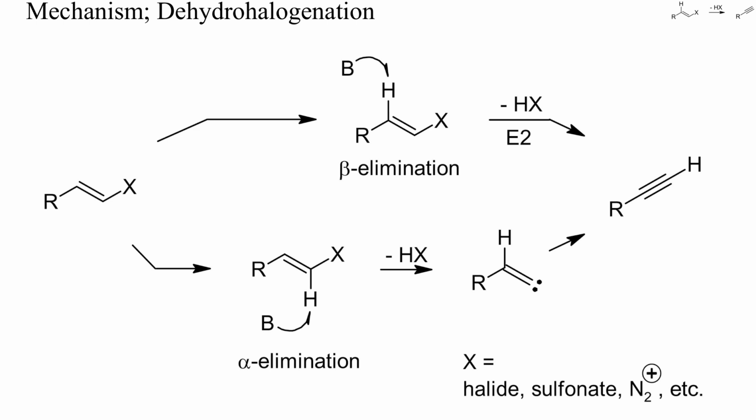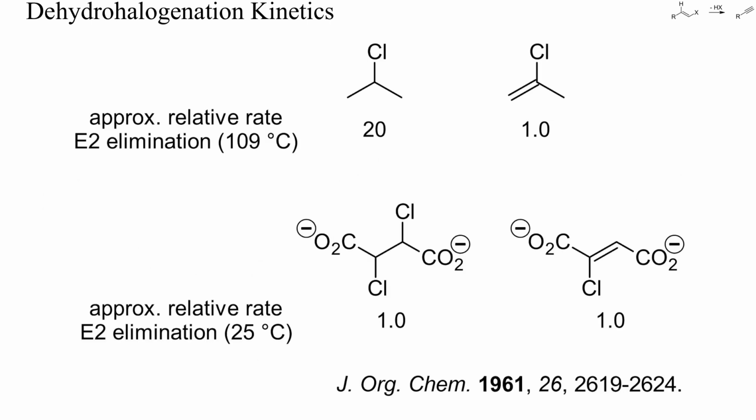Upon treatment with bases, terminal vinyl halides can undergo beta or alpha elimination, and both mechanisms have similar activation barriers. Alpha elimination yields a vinylidene as intermediate, which may rearrange to an alkyne or react by insertion or cycloaddition. I'll show you some examples later. The rate of halide elimination from vinyl halides depends on the precise structure of the starting material.